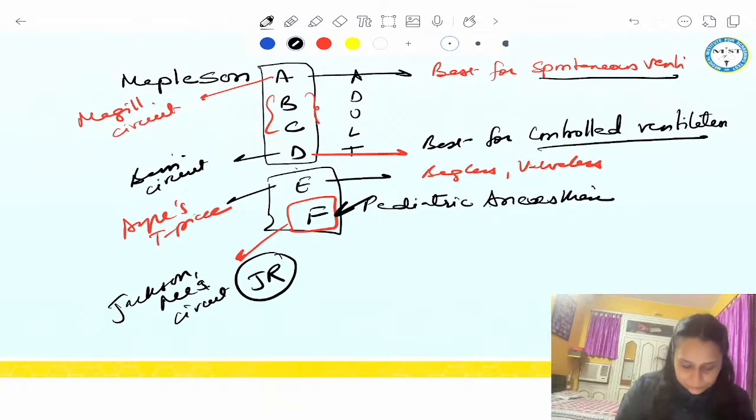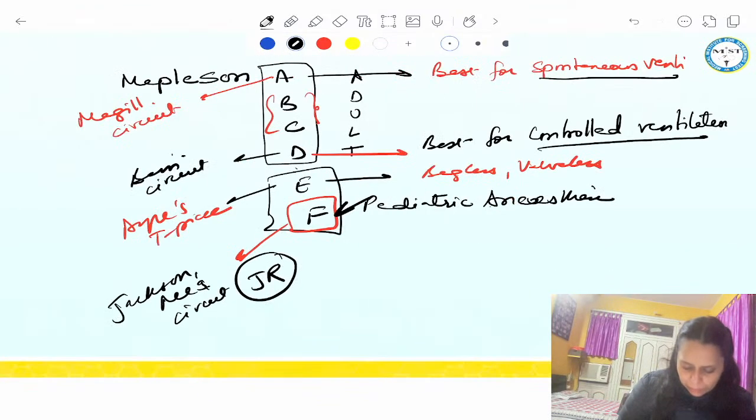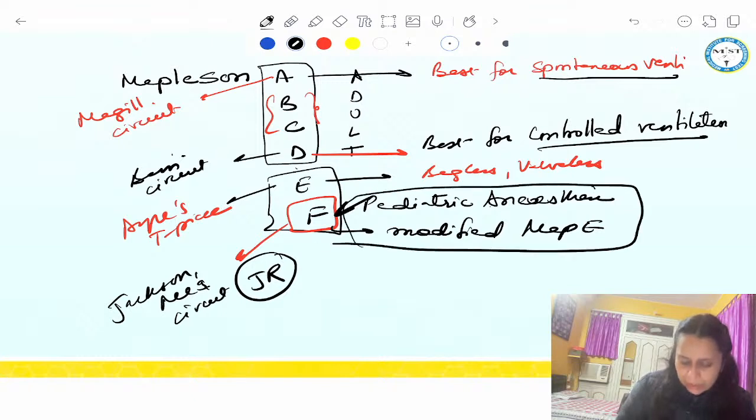So guys, in an adult on controlled mode of ventilation, which circuit should be attached? Answer has to be D. So D is the best circuit for controlled ventilation. Got it? So again, very quickly remember, F is modified Mapleson E, and it is used in pediatric anesthesia.